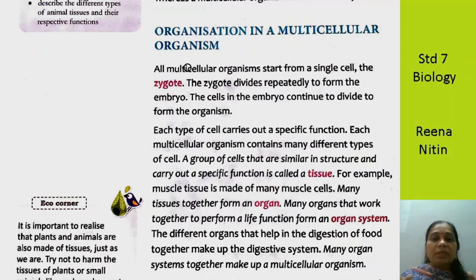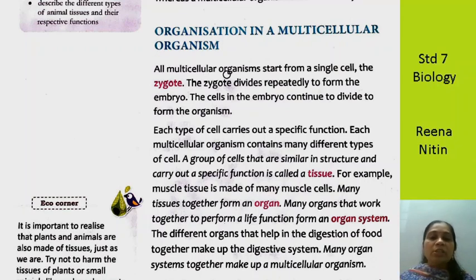There are many divisions in that. There is an office room, a library room, a computer room, and there are many classes, first standard, second standard, nursery. So in the same way, our body is made up of many divisions.